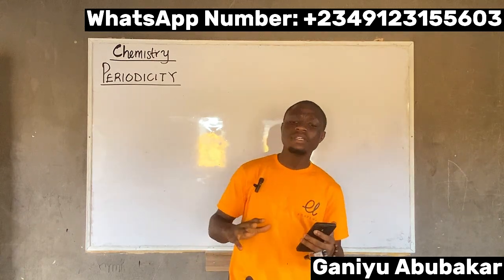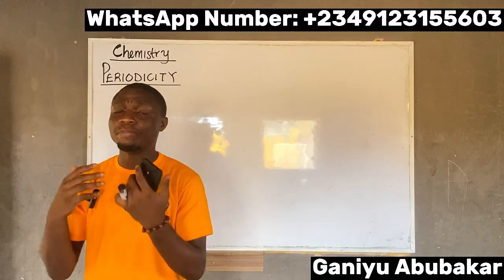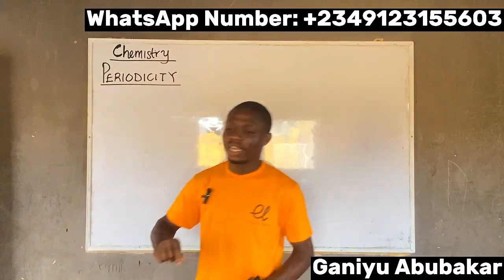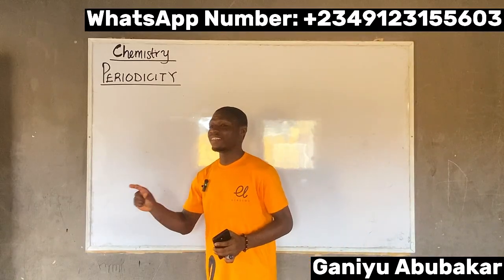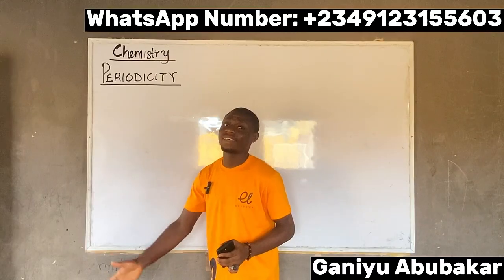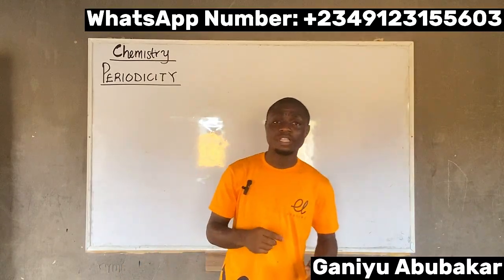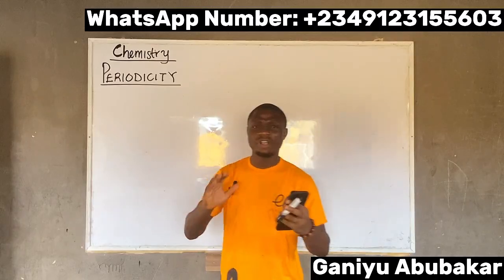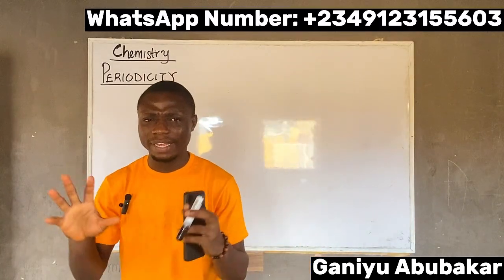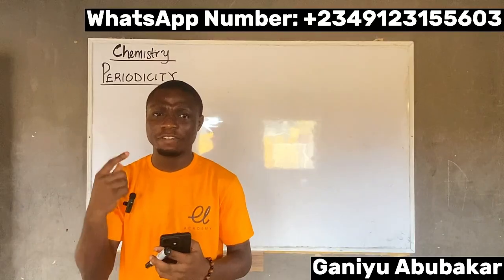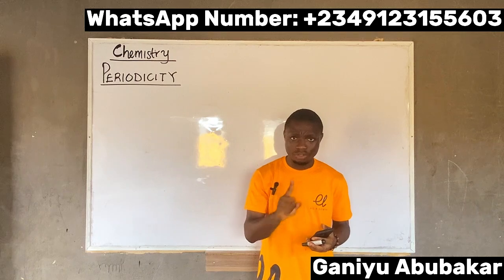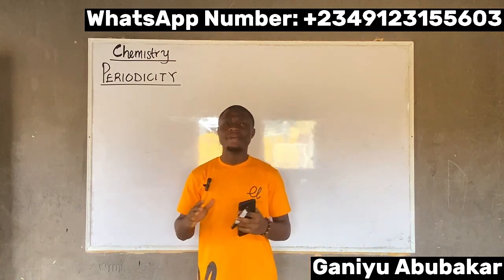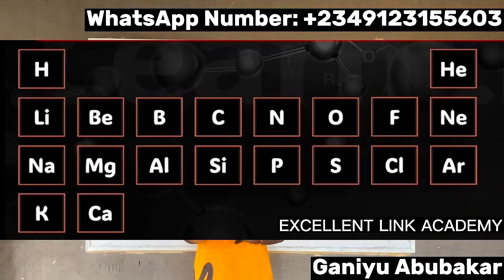If I'm to explain the idea behind periodicity properly, we said it is the repetition of properties or characteristics at regular intervals within the periodic table. What do I mean? So let's take a few examples to further explain that definition. Going back to your periodic table, I will display a periodic table on the screen now.